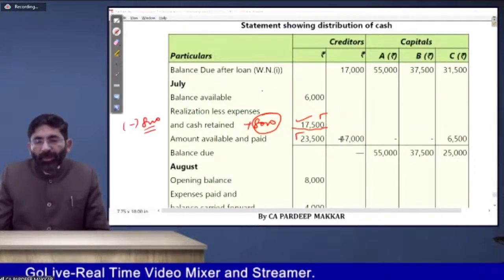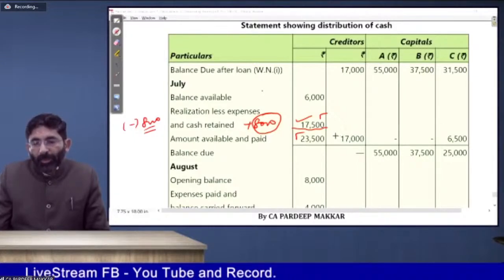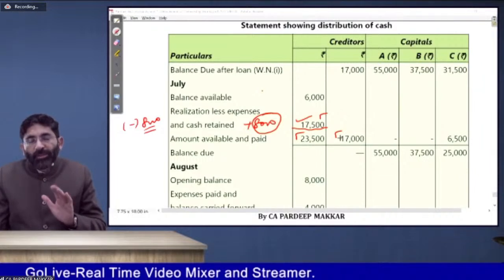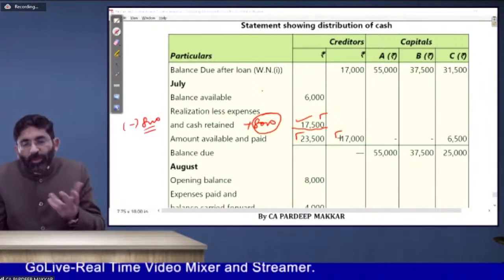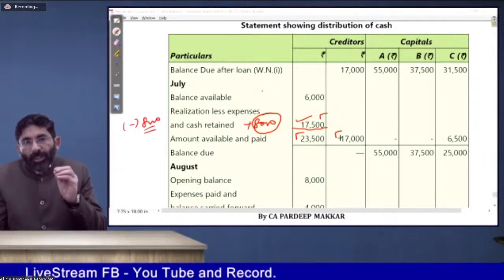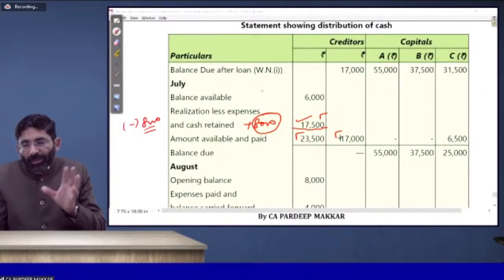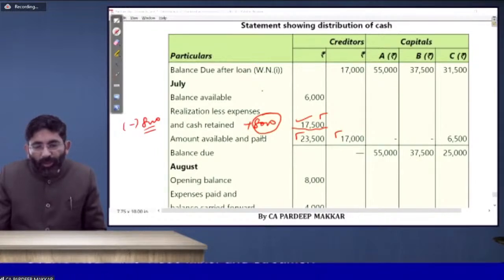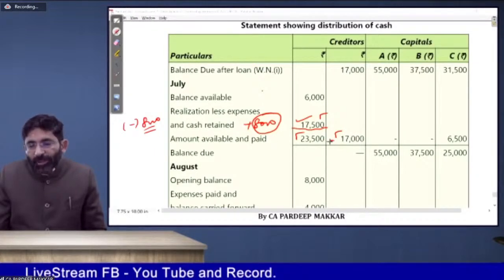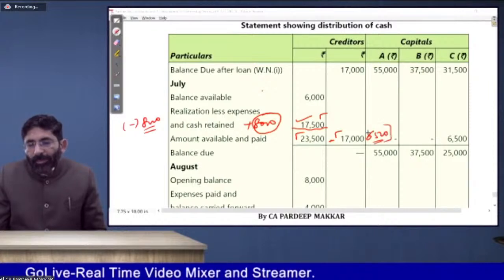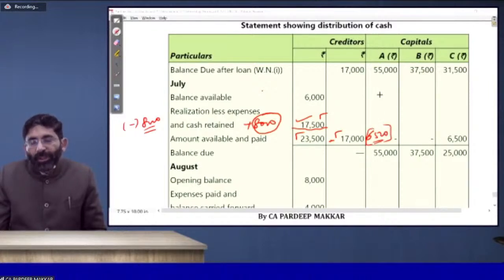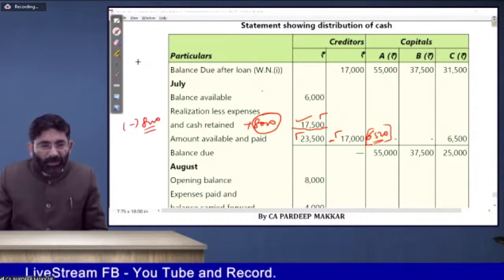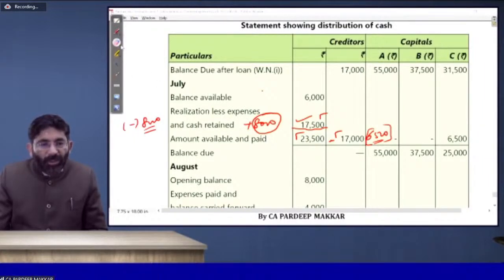Now how it will be allocated? First of all, you have to make payment to the creditors, 17,000 in full. You need not to worry whether it is mentioned how much payment is to be made to the creditor. Whatever the total amount payable to creditors, give it. Now, whatever is the balance left with you, out of 23,500, 17,000 is paid. So balance with you is 6,500. To whom it will be paid? So for that, you should go for the highest relative capital method that he has given you.